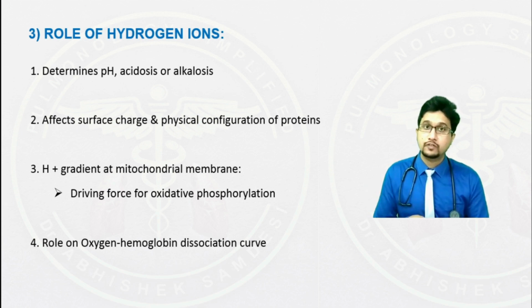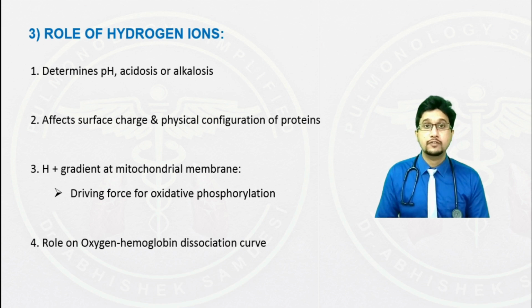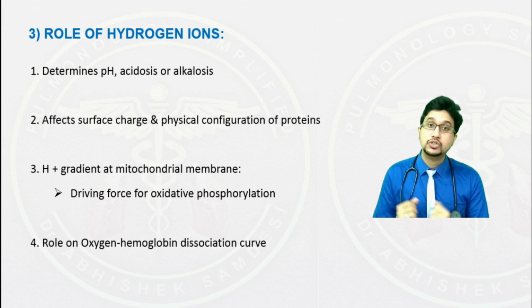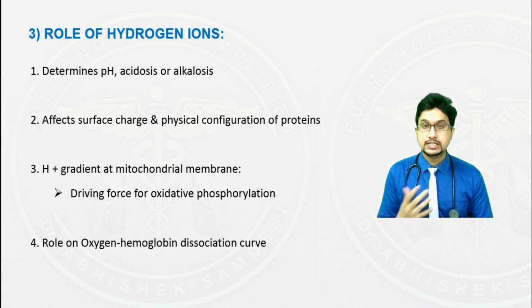At the level of tissue, this phenomenon is very effective because the oxygen hemoglobin binding is decreased. So the hemoglobin releases oxygen quite freely to the tissue, and hence this is beneficial at the level of tissues. Conversely, let's apply the same phenomena. What happens when the hydrogen ion concentration decreases?